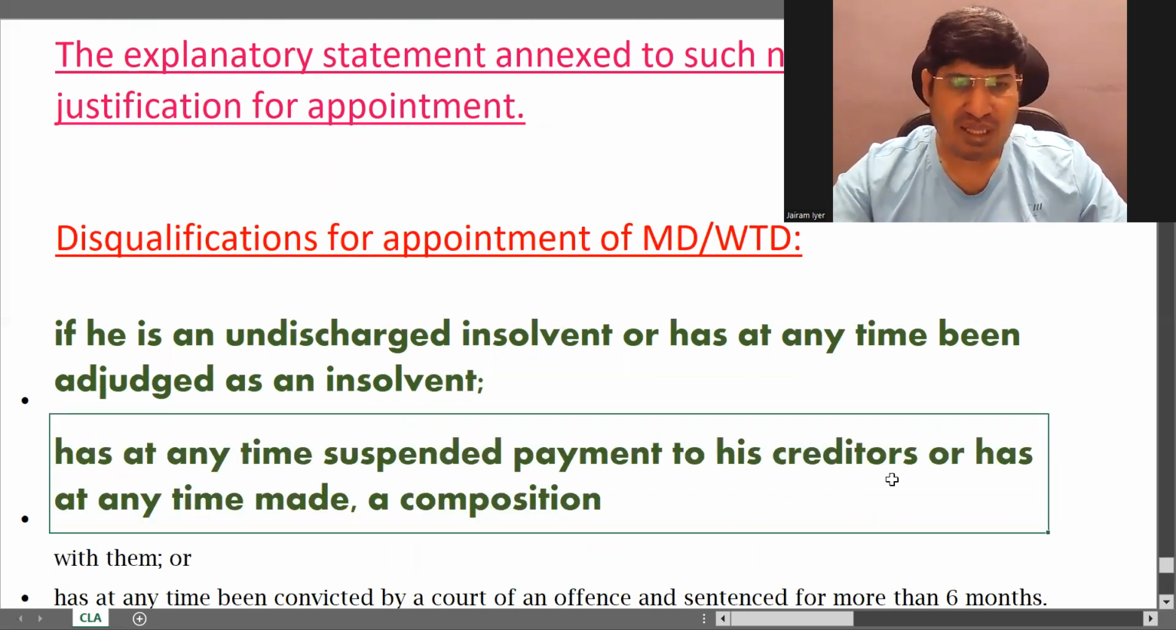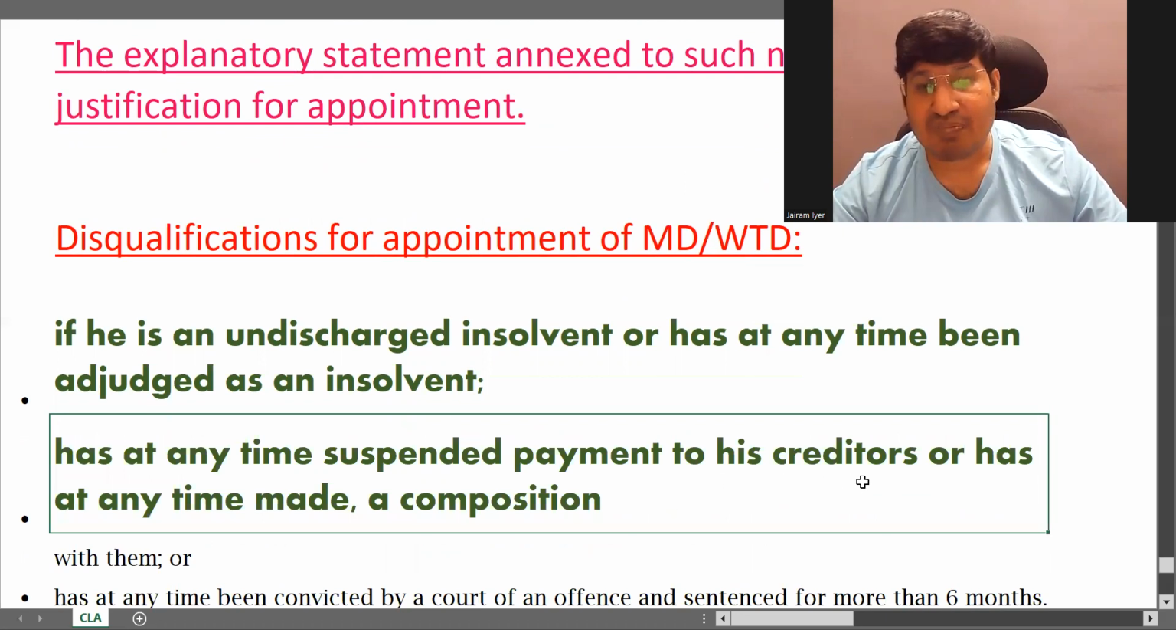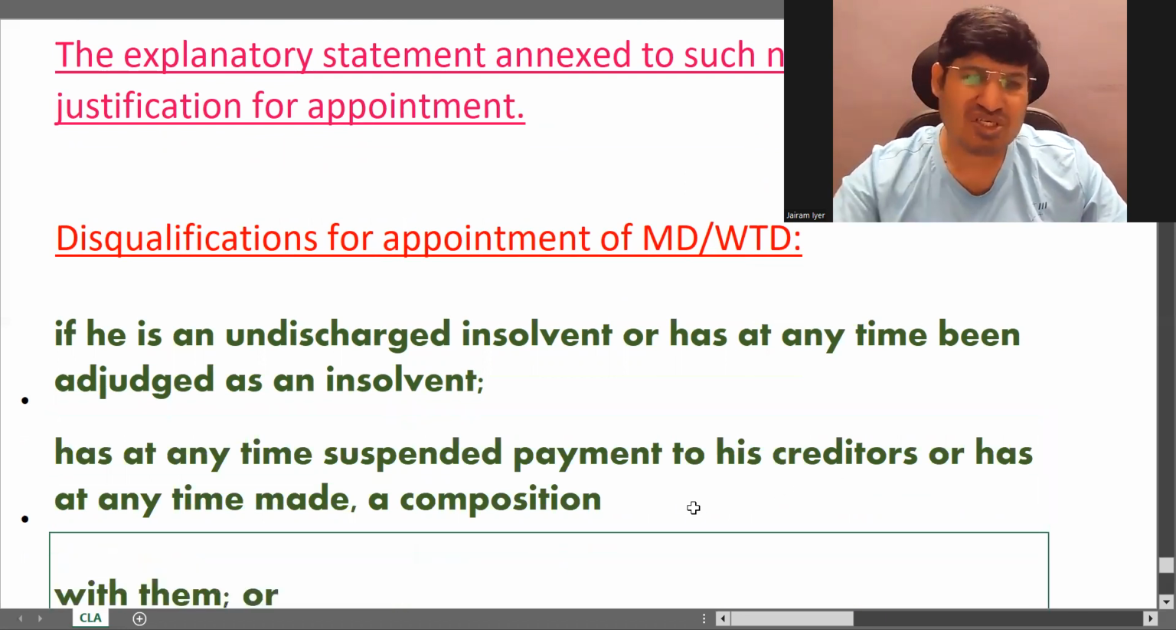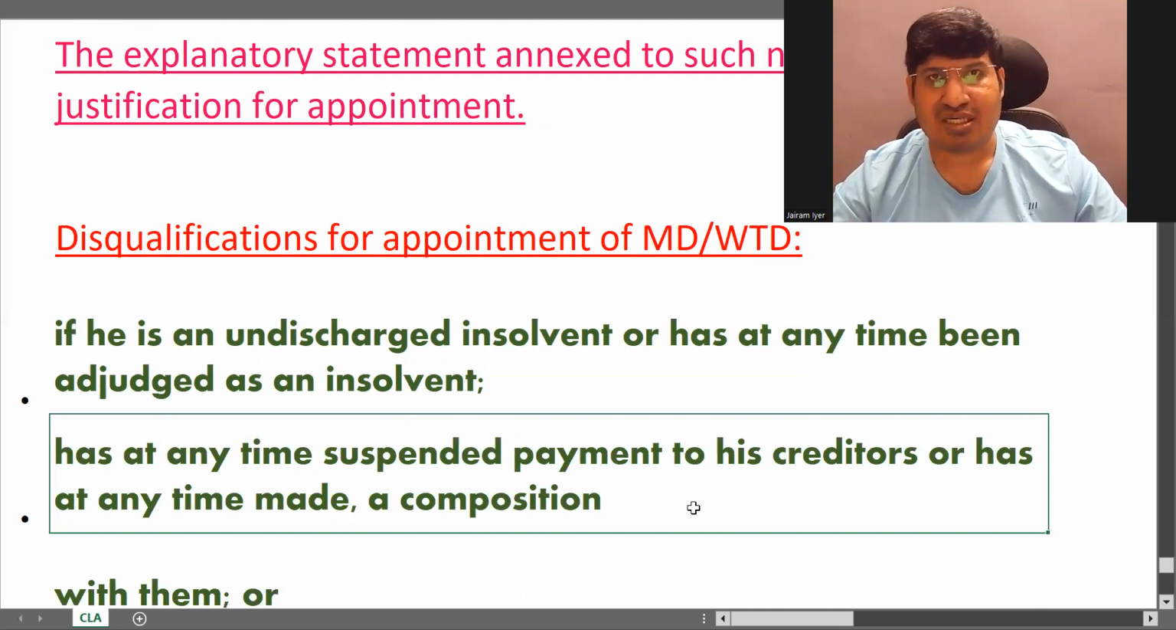Then if at any time he has suspended payment to creditors, so he did not pay creditors in time, or has at any time made a composition with them. Composition is an agreement with your creditors where you agree that you will pay a little less than whatever is due. And they are agreeing to it so that, at least, let us get whatever we are getting. That's what people think, right?